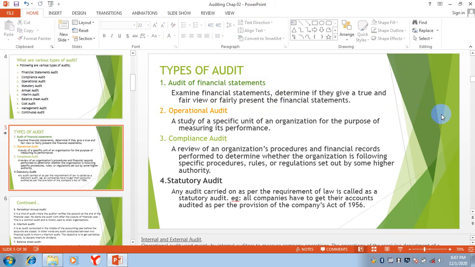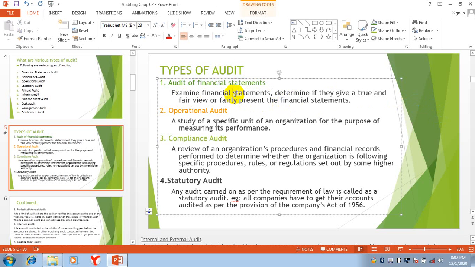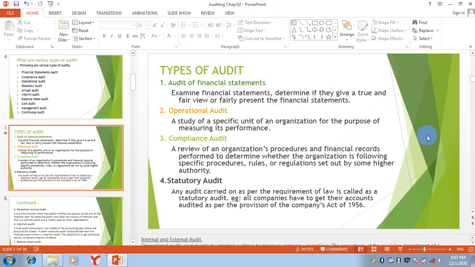So what is a financial statement audit? It is a type of audit in which we are checking the financial statements and checking that they give a true and fair view, they are free from errors and frauds, and they are presented according to the standards developed by GAAP or International Financial Reporting Standards.